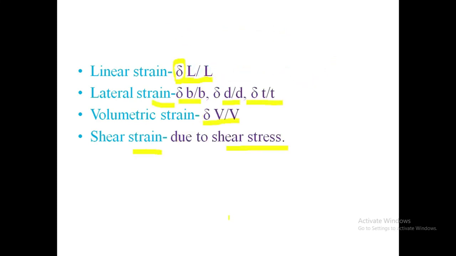Linear strain is related to the change in length to the original length. Lateral strain is related to the change in lateral dimension to the original dimension, that is delta B divided by B, delta D divided by D, delta T divided by T. Volumetric strain is the change in volume to the original volume. And shear strain depends on the shear stress.